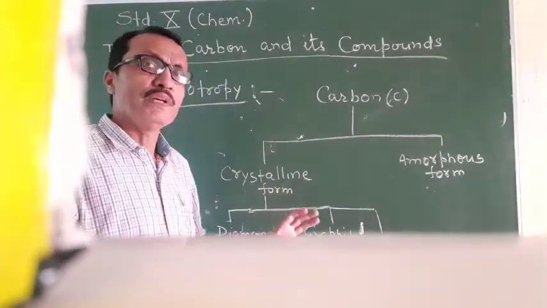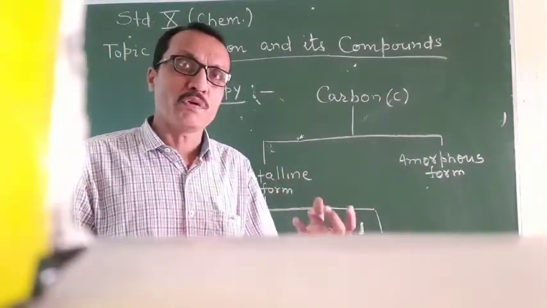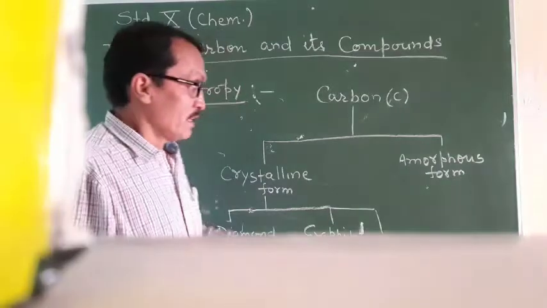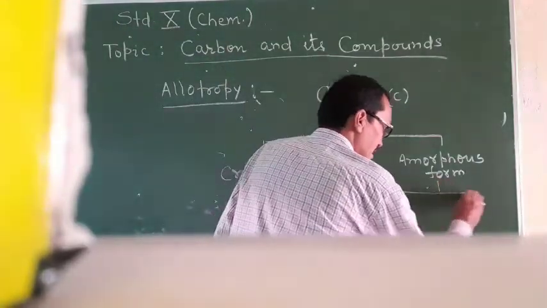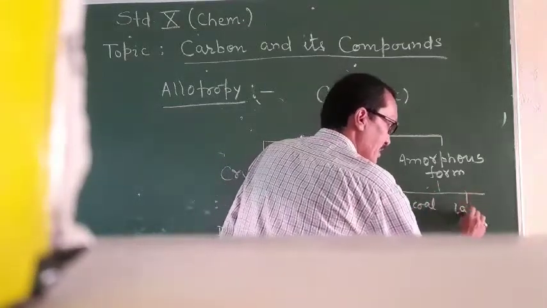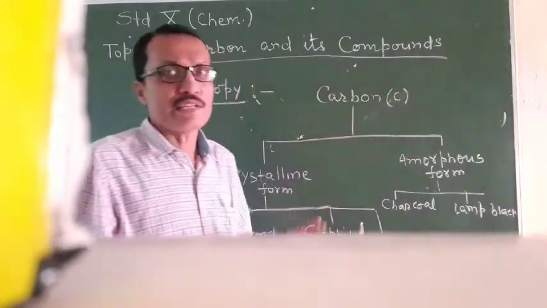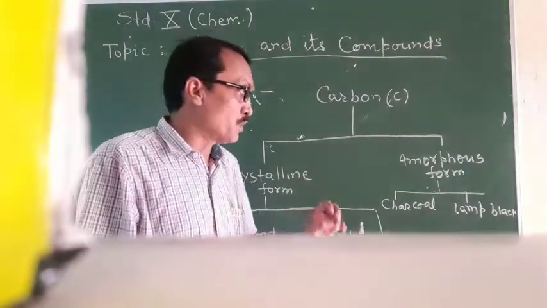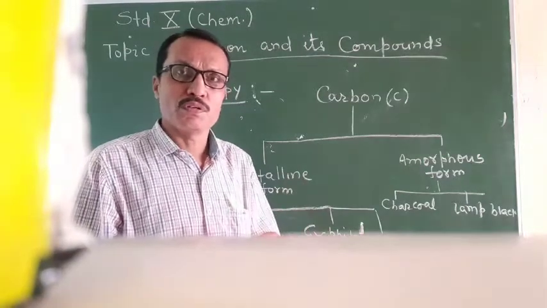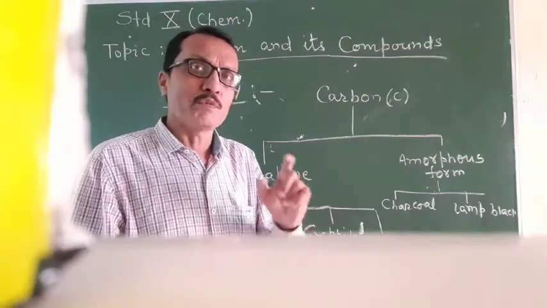In crystalline form, in our nature, carbon exists in the form of diamond, in the form of graphite and in the form of fullerenes. In amorphous form, carbon exists as charcoal, lamp black, coke, etc. Lamp black, coke, charcoal, sugar charcoal, wood charcoal, these all are amorphous carbon.